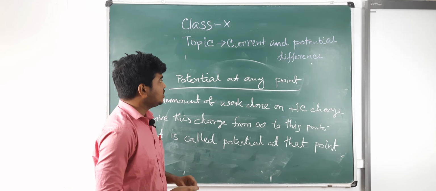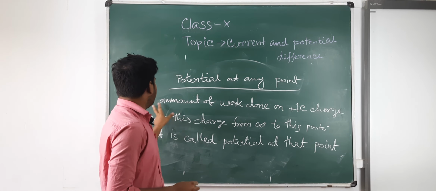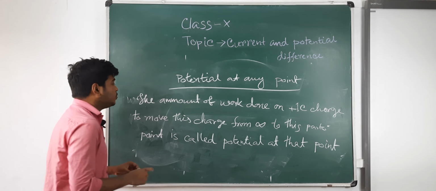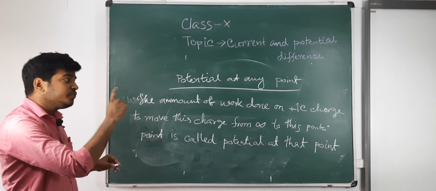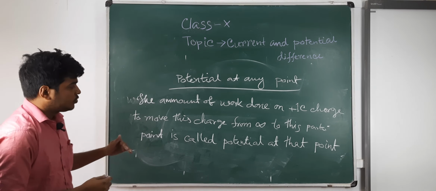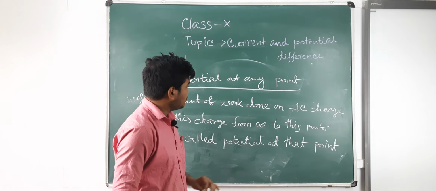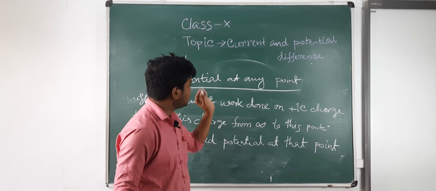So what is the definition of potential of any point? The amount of work done on positive 1 coulomb charge to move this charge from infinity to this point is called the potential of that point. So what is the mathematical expression for potential of any point?